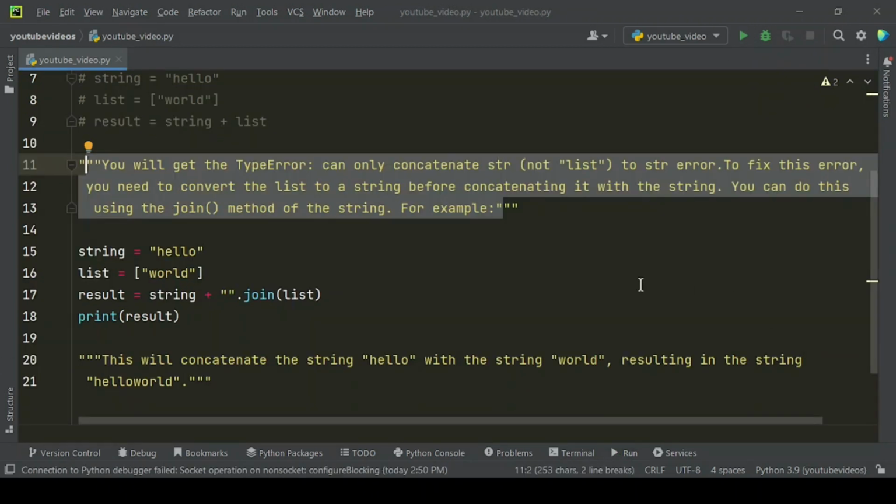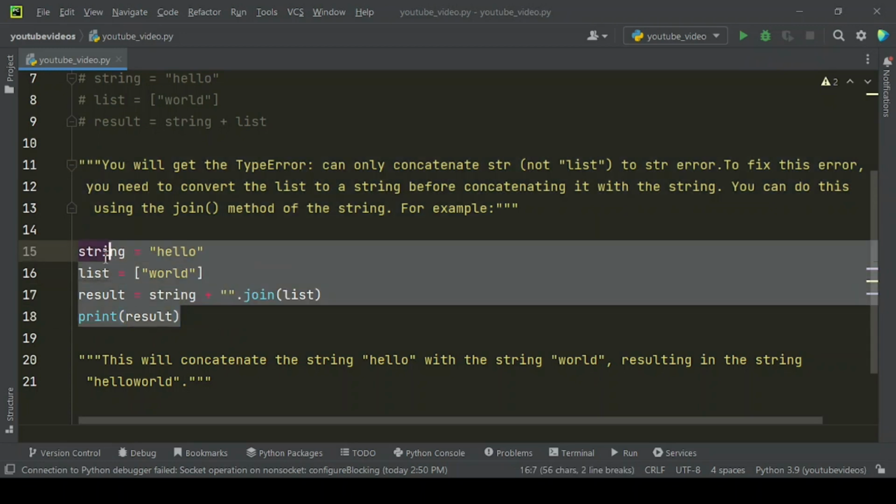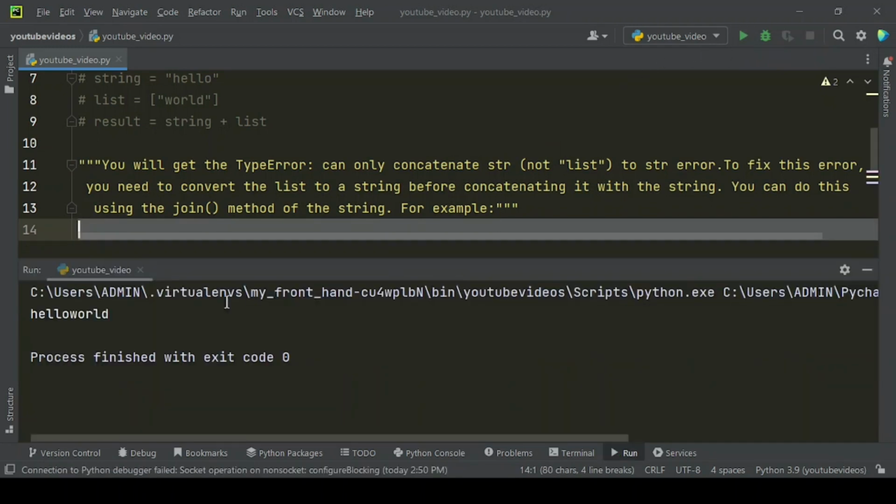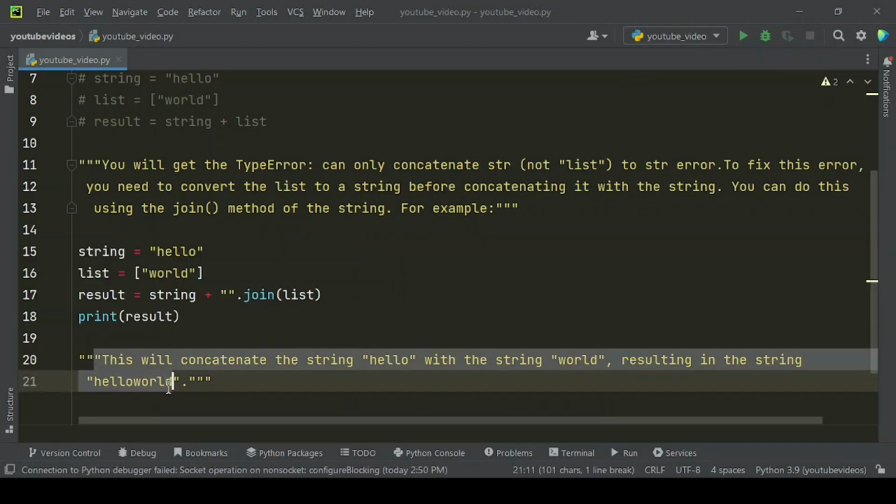You will get the TypeError: can only concatenate str, not list, to str. To fix this error, you need to convert the list to a string before concatenating it with the string. You can do this using the join method of the string. For example, let's run this code. Here is the output. This will concatenate the string, hello, with the string, world, resulting in the string, hello world.